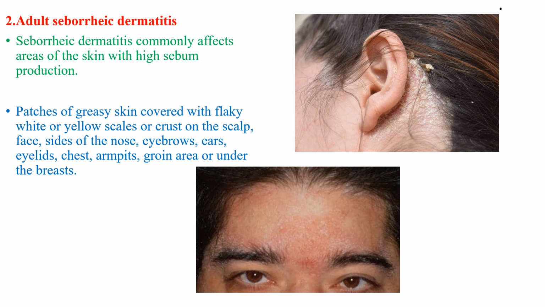When we come to the adult type, seborrheic dermatitis commonly affects areas of the skin with high sebum production, as we have said. So, patches of greasy skin covered with flaky white or yellow scales or crust in the scalp, face, side of the nose, eyebrows, ears, eyelids, chest, groin area, or under the breast.